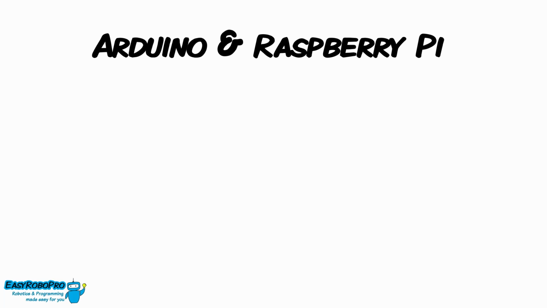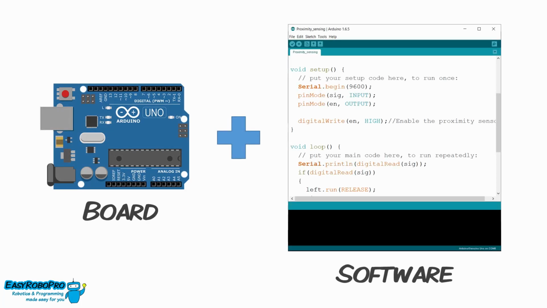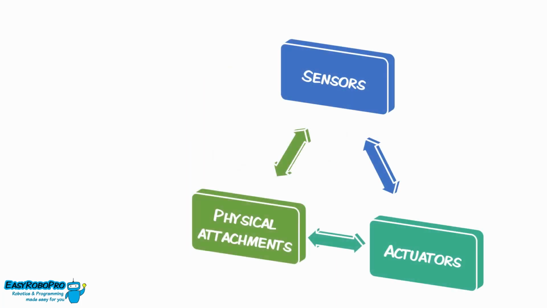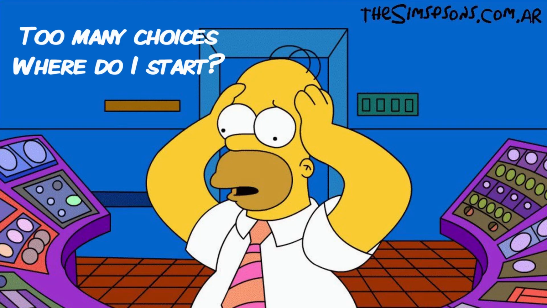Arduino is a platform which consists of the Arduino microcontroller board as well as the software through which you can program the board. The Raspberry Pi, on the other hand, is a small computer which runs Linux and can be used as a replacement for your CPU. You must be wondering, where are all the other parts that I need to build a robot? The answer to this question is that there isn't a definite list of parts that you get to use with the Arduino or the Raspberry Pi. And this may be an advantage or a disadvantage depending on the way you look at it.